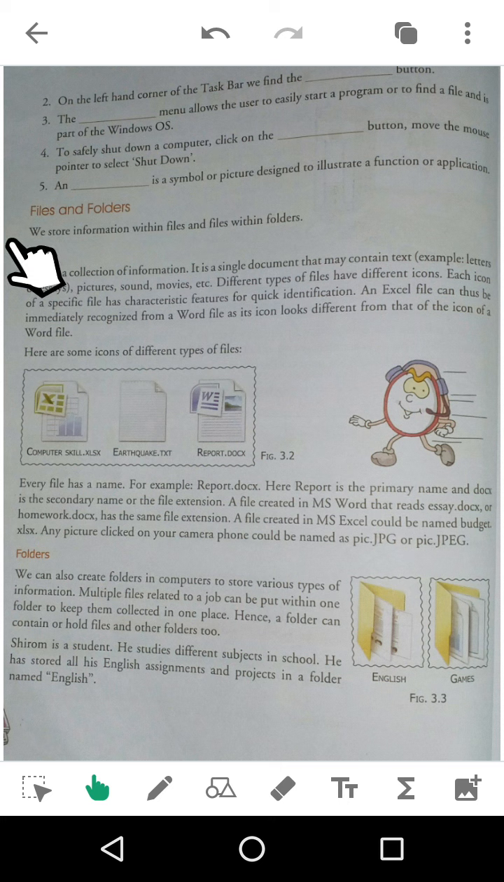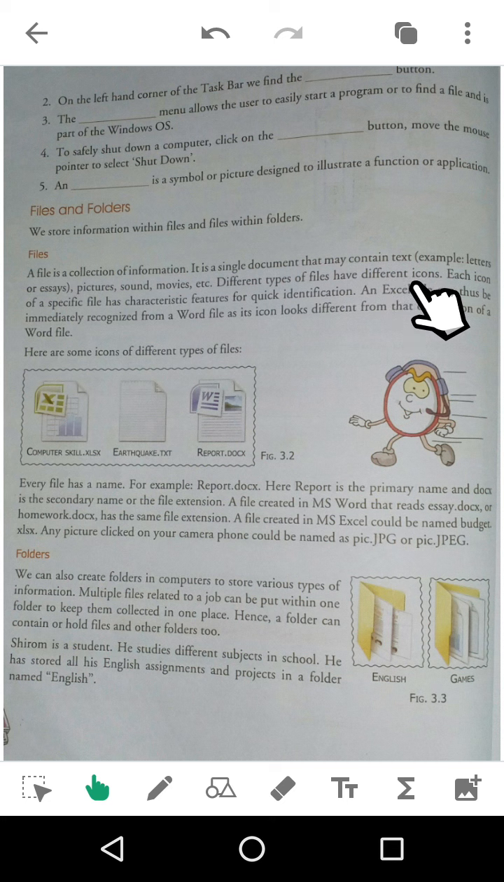Now see, what is a file? A file is a collection of information. So the straightforward answer to what is a file is, a file is a collection of information in a single document that may contain text, for example letters or an essay, anything. It may also contain pictures, sound, movies, etc.